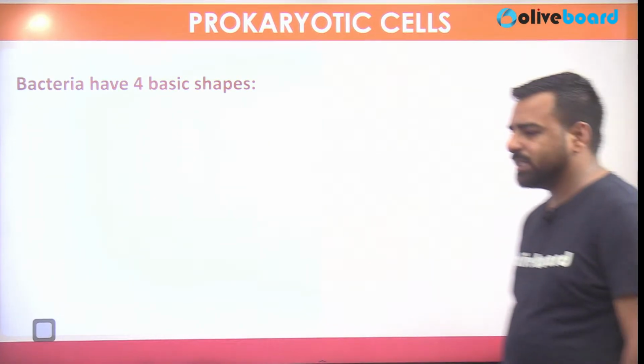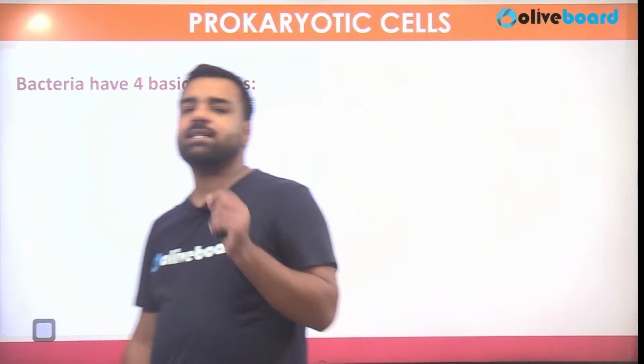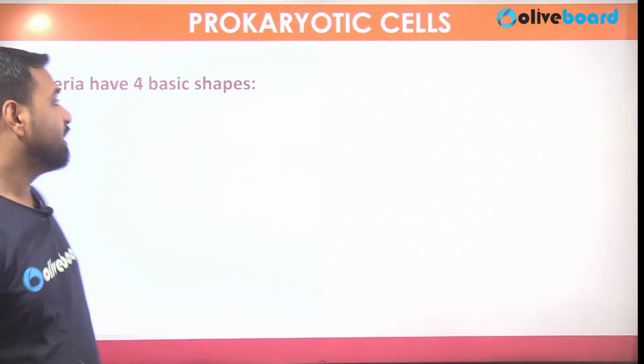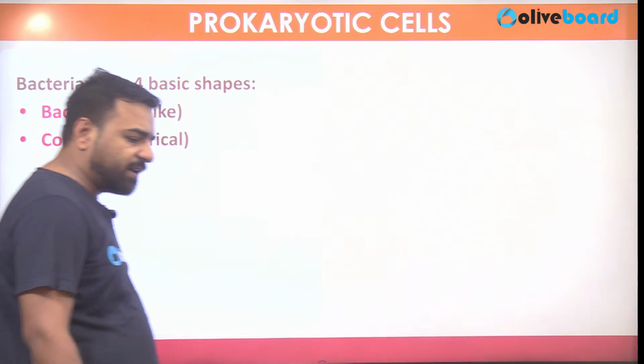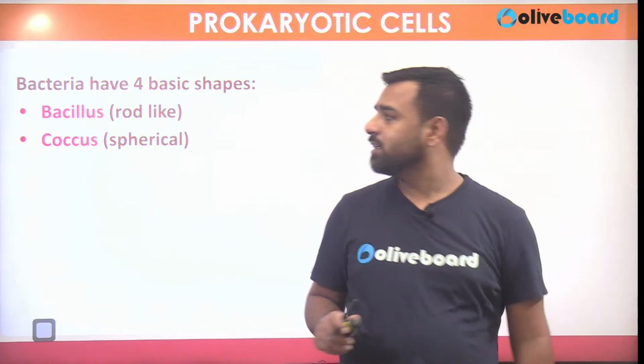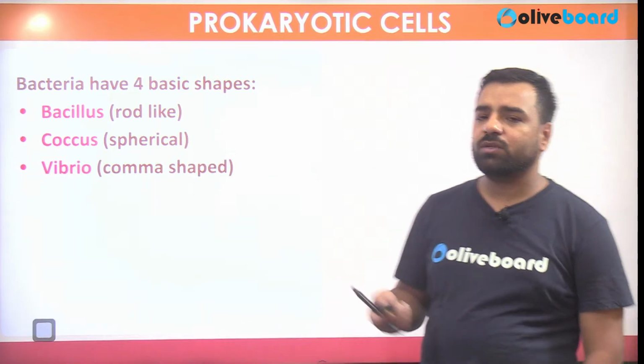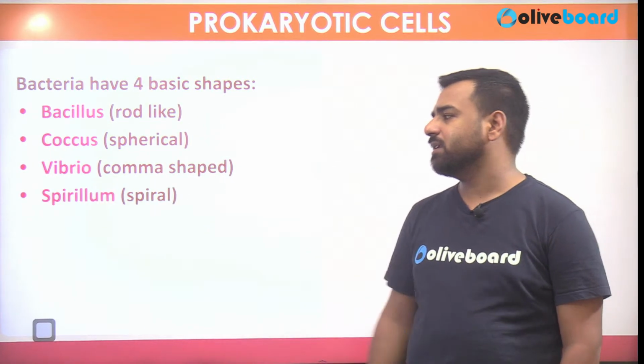Bacteria have 4 basic shapes and you need to remember these names as they are asked in the examinations repeatedly. If they are bacillus, they will be rod-like structures. If they are spherical, they will be known as coccus. If they are comma in shape, they are known as vibrio, and if spiral in shape, they are spirillum.